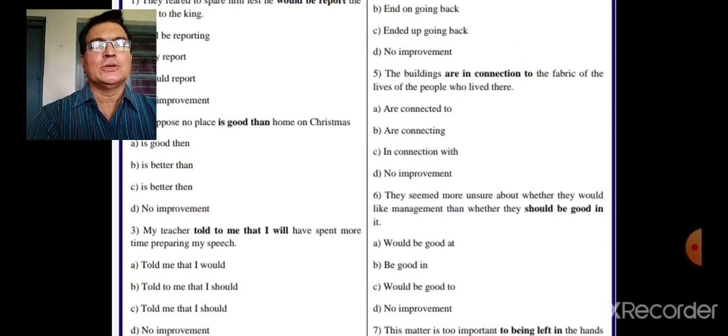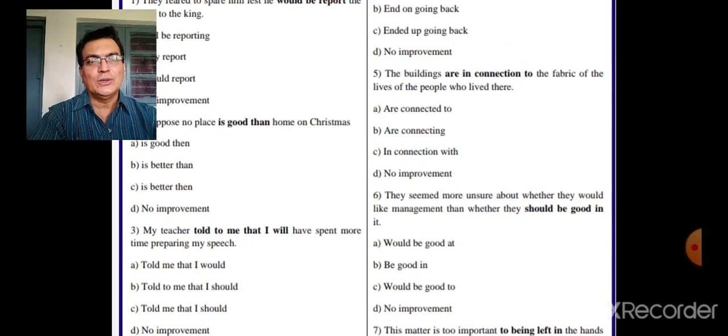I suppose no place to good than home on Christmas. I suppose no place is. Than is used. So you have to have the comparative form. And what is the comparative form of good? Better. So therefore the answer will be B, is better than.